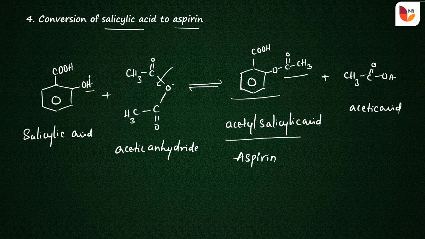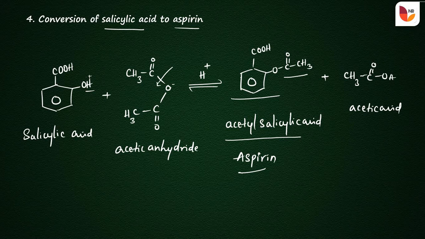That is, when salicylic acid reacts with the acetic anhydride in the presence of an acid, that is concentrated H2SO4 or dry HCl, it gives acetyl salicylic acid. That is, H from the salicylic acid is replaced by the acetyl group. So this obtained product is to be called as acetyl salicylic acid, or it is also to be called as aspirin, and the byproduct is acetic acid. So these are the chemical reactions involving the cleavage of bond between the oxygen and hydrogen.